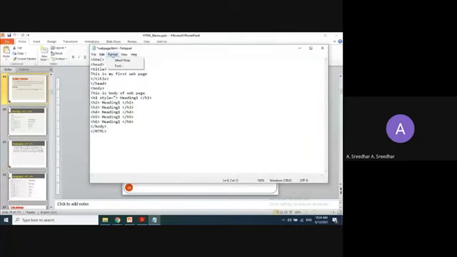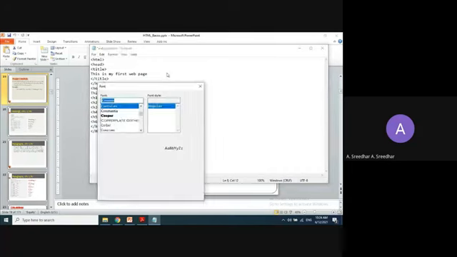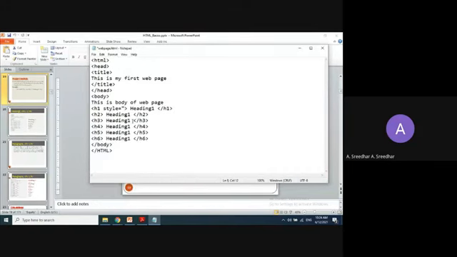Are you able to see this text? So style equals to font size, then colon, then specify the number, 10, then the semicolon and the double quotes. Okay. Now save it.